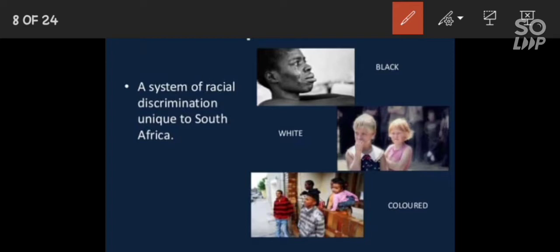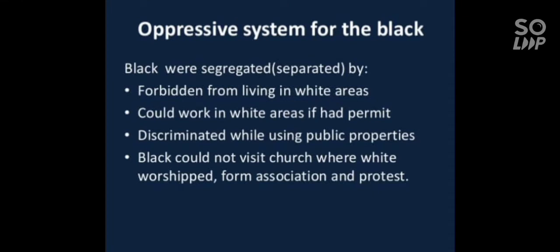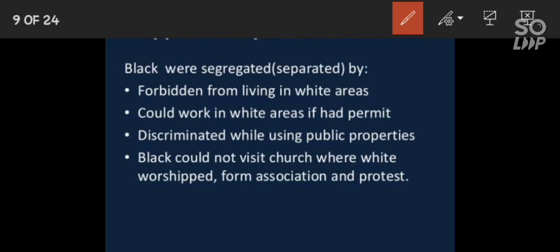It will be clear to you from this slide. Apartheid was a system of racial discrimination unique to South Africa. You can see black people, white, and colored, especially Asian peoples. Children, the apartheid system was very oppressive for the black. Black people were segregated in different ways, methods, and under several policies. Several policies had been adopted to torture the black people.